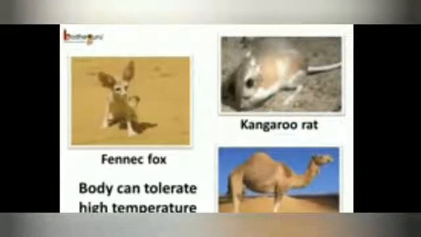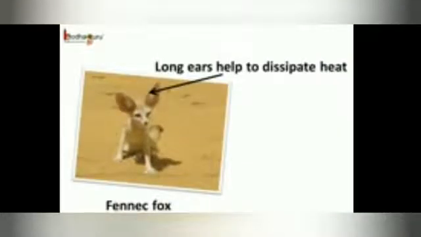Now, the next challenge is the extreme temperature. 105 degrees Fahrenheit, which is a very high fever for a human body, is just normal for a camel. Desert animals like the camel, snake, kangaroo rat, etc. can tolerate high temperatures. The kangaroo rat, fennec fox, snake and many other desert animals live in an underground burrow or den during the day to avoid the scorching heat of the sun. The long ears of the fennec fox also help to dissipate heat.